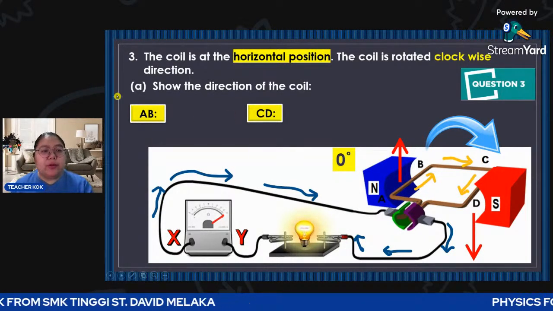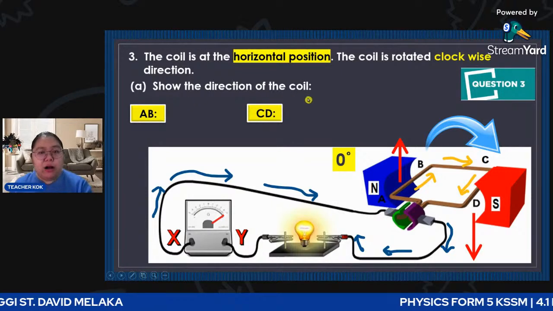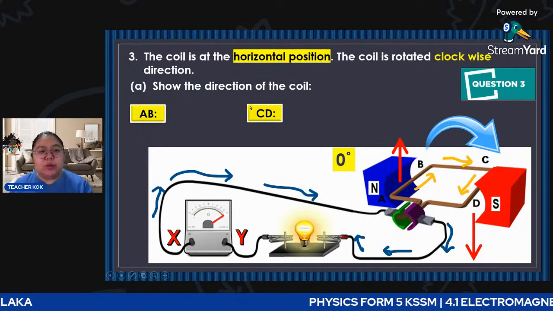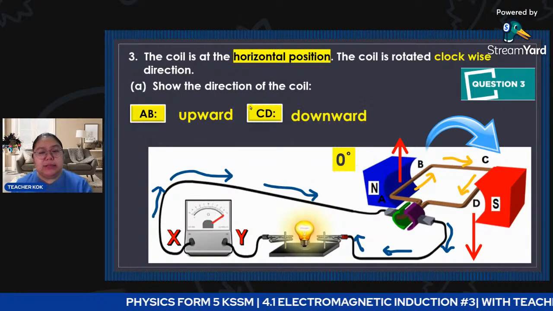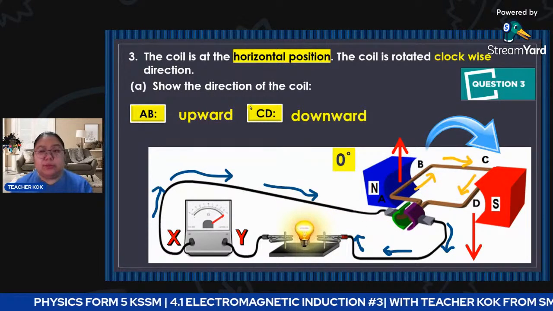Okay, so from here the question is to show the direction of the coil. Then AB is what? AB is upwards. Okay, how about the CD? CD is going downwards.